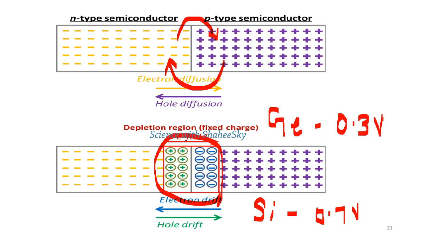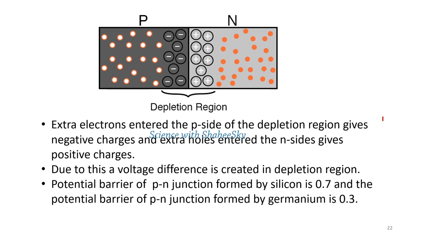So we'll move to the p-n junction. When extra electrons enter the p side of the depletion region, it gives negative charges, and the extra holes entering the n side give positive charges. Due to this, a voltage difference is created in the depletion region. If there is a voltage difference, the charged particles tend to move.